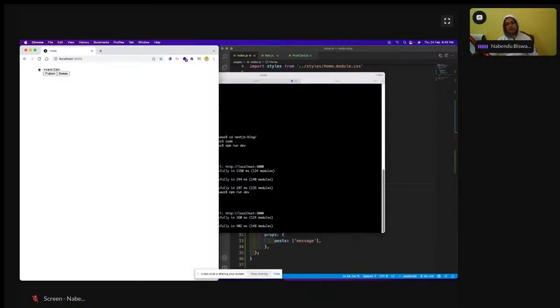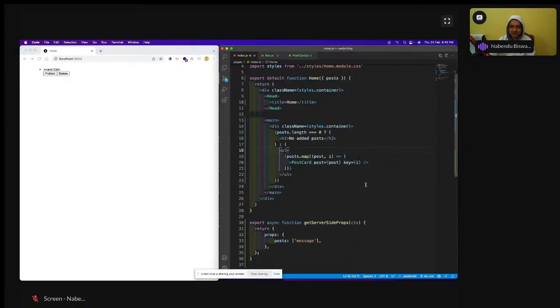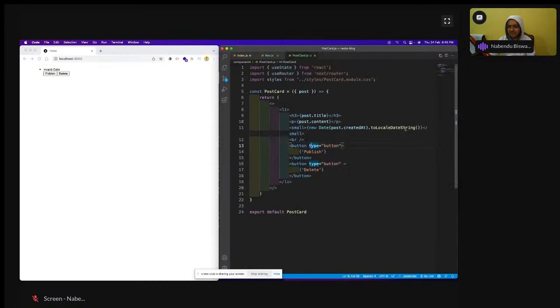See, it is coming. Because this is server side, sometimes hot reloading doesn't work, so that is a problem. Also, invalid date is coming, because we have not fixed it yet. We have not even passed anything to the postcard, so invalid date will come, but at least it is showing the publish and delete buttons, so that is good.